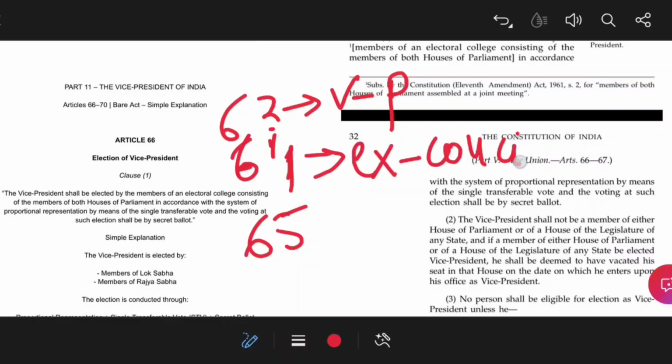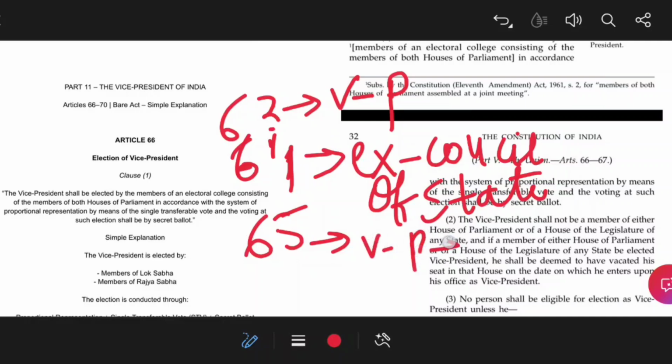You will not find the mention of Rajya Sabha; instead you will find the mention of Council of State, and for the Lok Sabha, Council of the People. And Article 65 was about the Vice President acting as President under certain circumstances, which I have discussed earlier in my last videos. You need to keep these articles in your mind while watching this video.